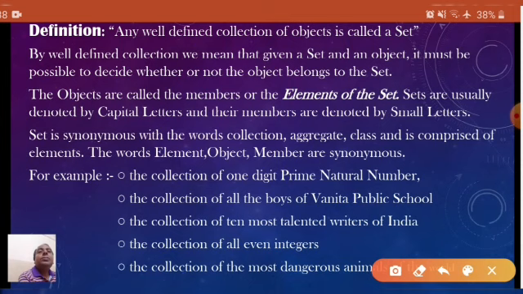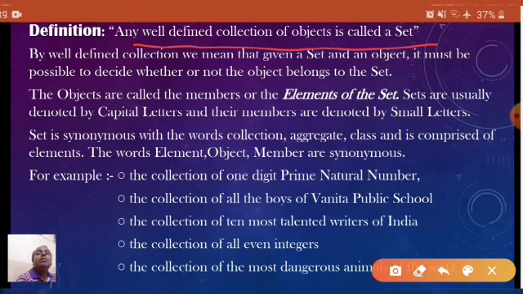So according to the definition of a set, any well-defined collection of objects is called a set. Well-defined means the items we were talking about in the example of 3 sets of party wear, like pant, shirt, trouser. So the items of the party wear are well defined, and if we collect all the items of the party wear that were purchased, then collectively they will be known as a set.